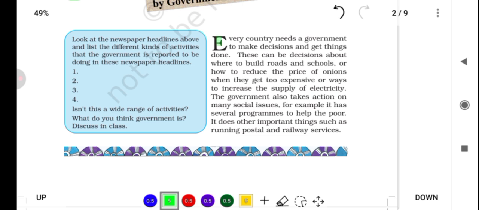So now we'll start from here. Every country needs a government to make decisions and get things done. These can be decisions about where to build roads and schools, or how to reduce the price of onions when they get too expensive, or ways to increase the supply of electricity. The government also takes action on many social issues. For example, it has several programs to help the poor. It does other important things such as running postal and railway services.